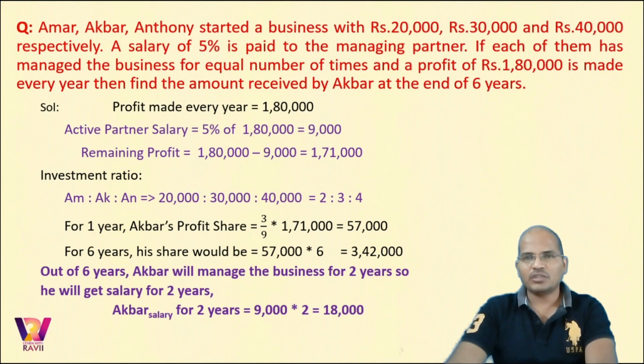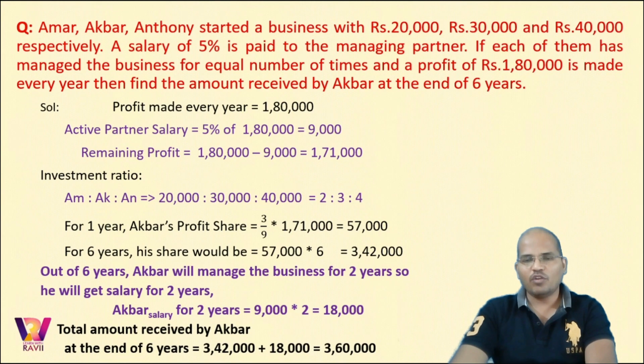So in the first line we got the salary, right? If the salary is 9,000 per 1 year, then Akbar's salary for 2 years would be 9 into 2, that would be 18,000. So the share of Akbar at the end of 6 years would be Akbar's profit plus Akbar's salary. So that would be 3,42,000 plus 18,000, that is 3,60,000 rupees. So this is a problem, a little lengthy, but we still go around the same words: investments, time, profits. Investment, time, profit, nothing more than that.